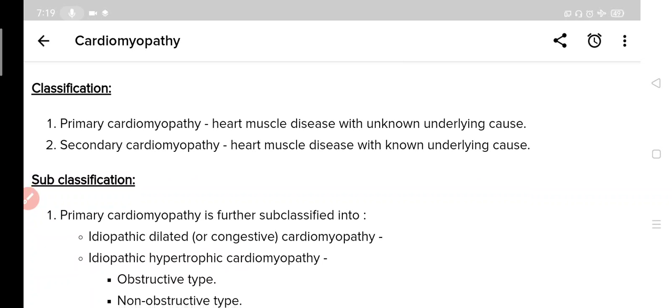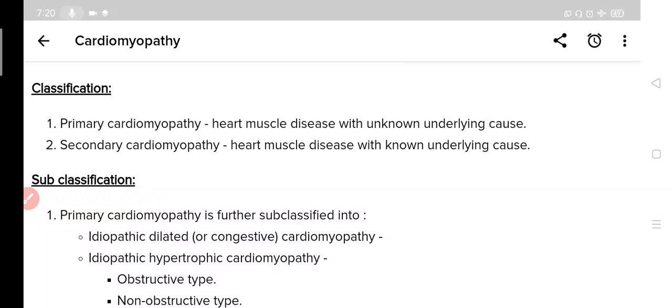Basically, when someone says cardiomyopathy, it is implied that he is speaking about primary cardiomyopathy, because secondary cardiomyopathies have their specific names. But nowadays it is not clear, because some authors are using cardiomyopathy for both primary and secondary type. So it is better to start by classifying cardiomyopathy as primary and secondary.